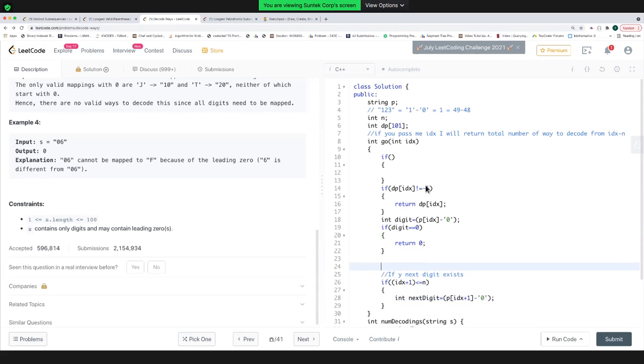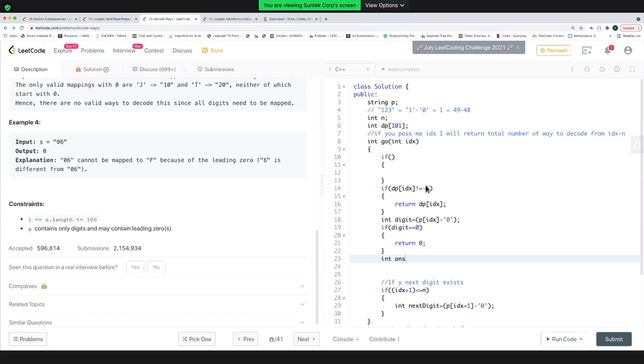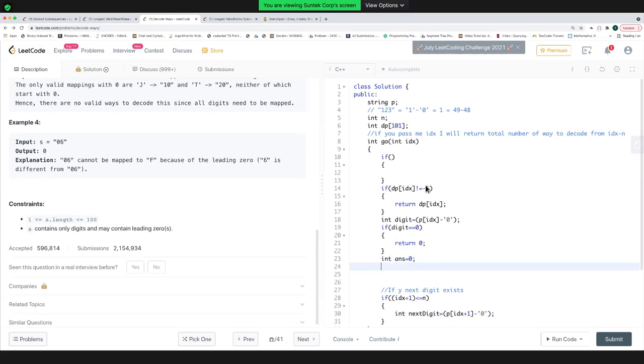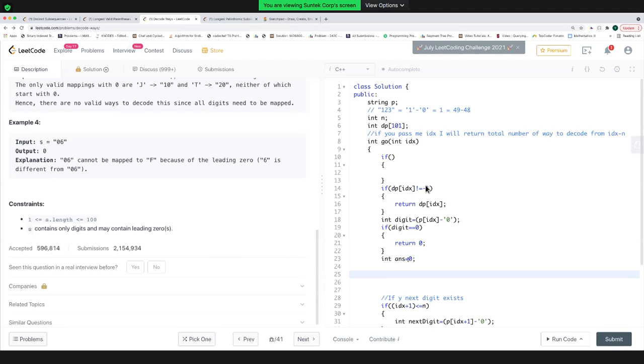So let's find the total number of cases. If I reach this point, my current digit is not 0. It can be from 1 to 9, so I can take this alone and find the total number of ways of making the string from IDX plus 1 to n.